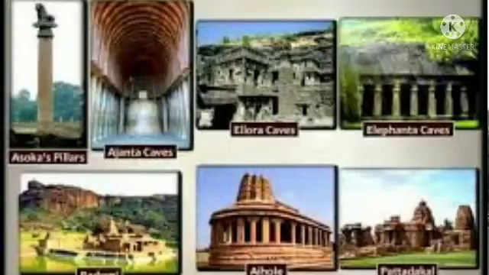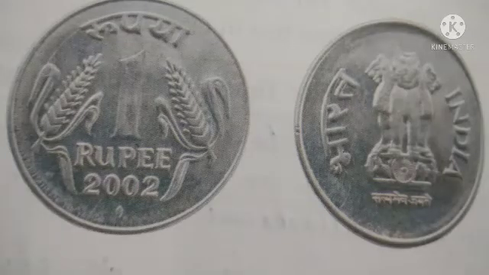Have you seen a coin? More coins are there, right? 1 rupee coin, 50 paise coin, 25 paise coin. So many coins are there, right? 2 rupee, 5 rupee, 10 rupee. See here, a 1 rupee coin.